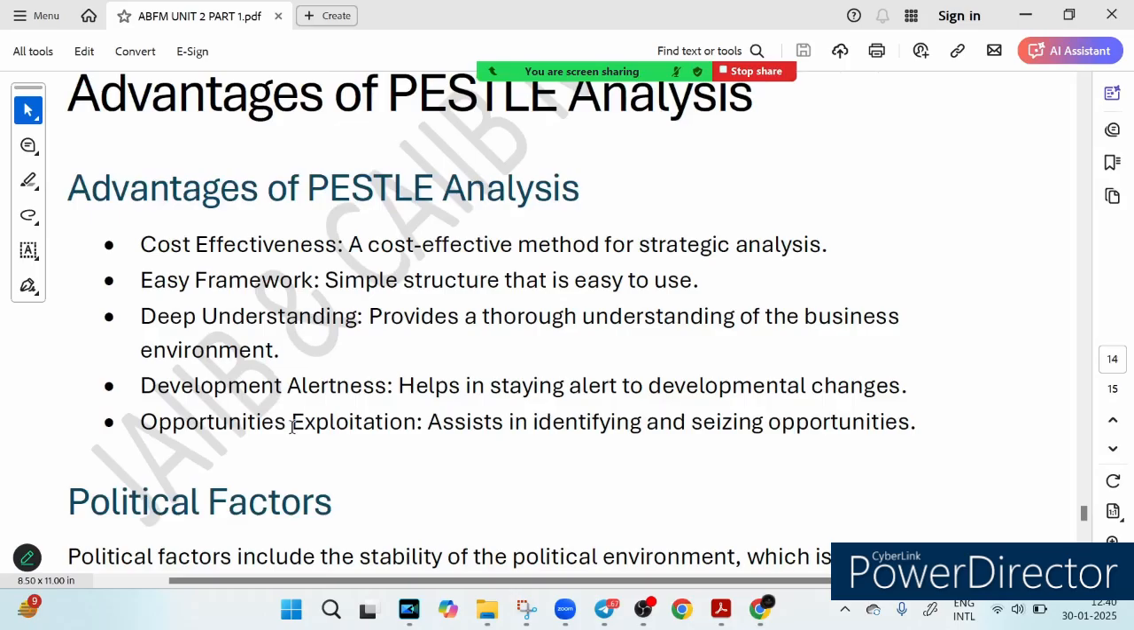So what is the advantage of PESTLE analysis? Now that you know the steps, the first thing is that it is cost effective. PESTLE is super cost effective.